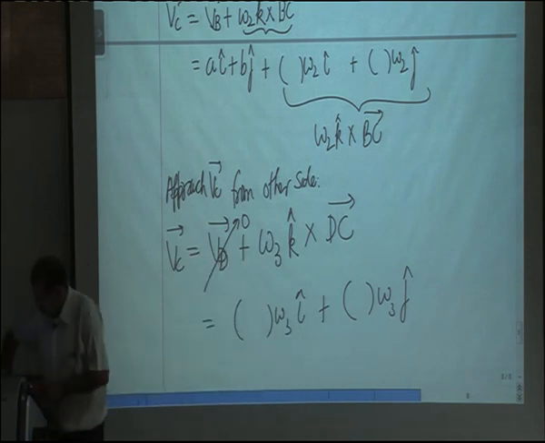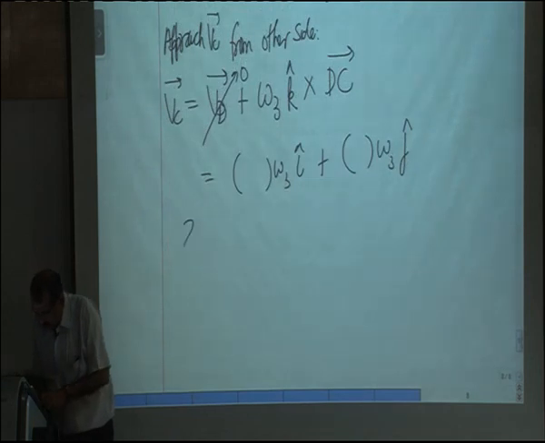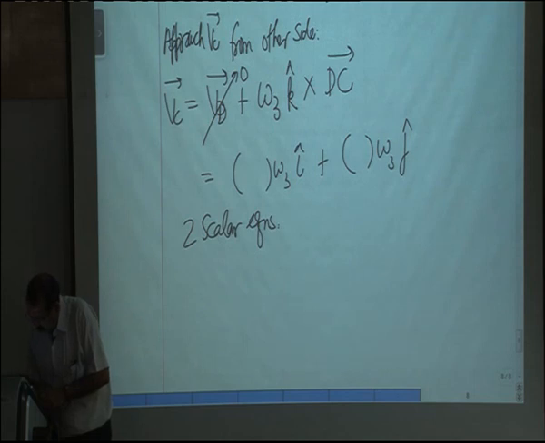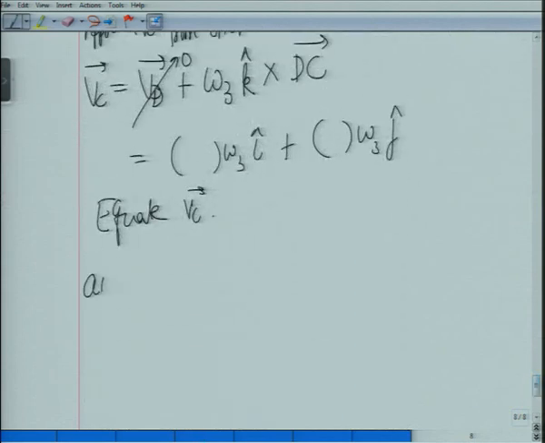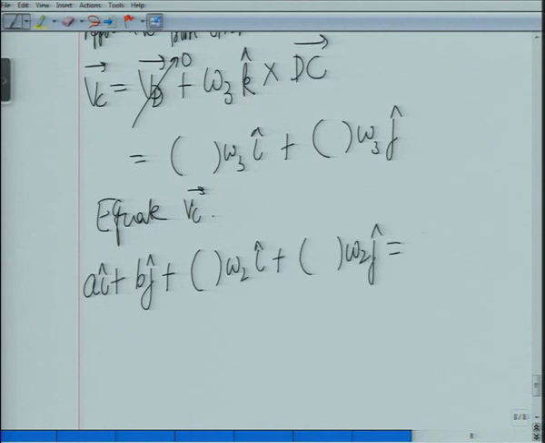So when I equate VC, that will give me ai plus bj plus something omega 2 i plus something omega 2 j is equal to omega 3 i plus omega 3 j.